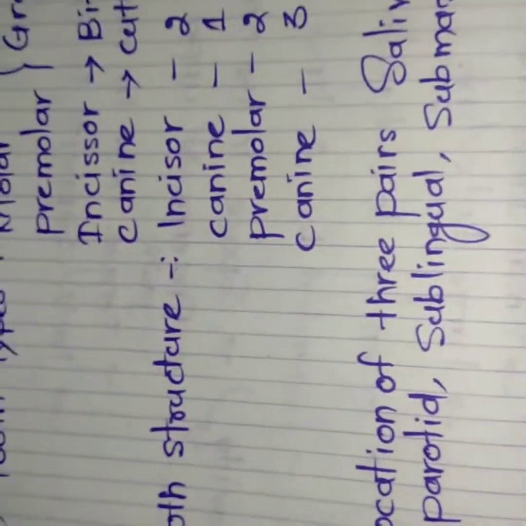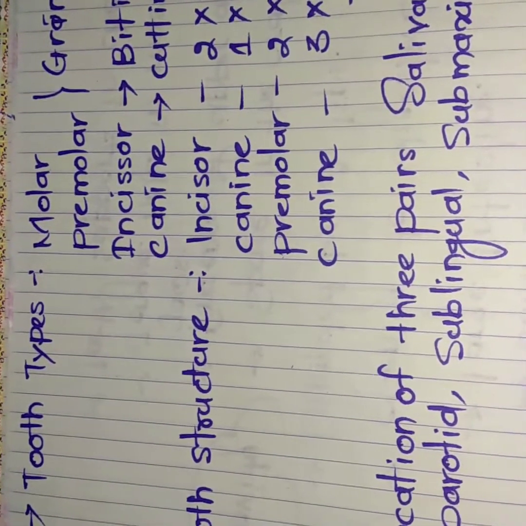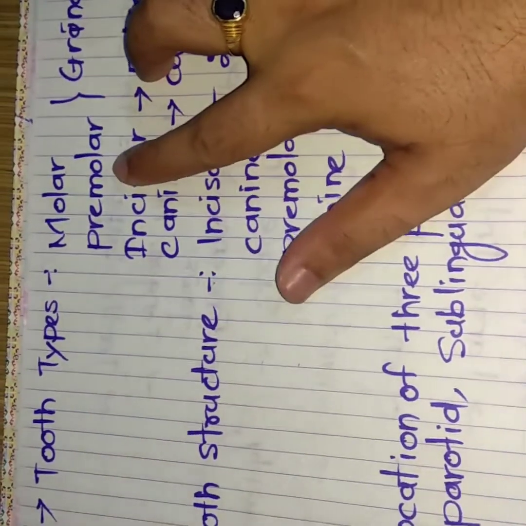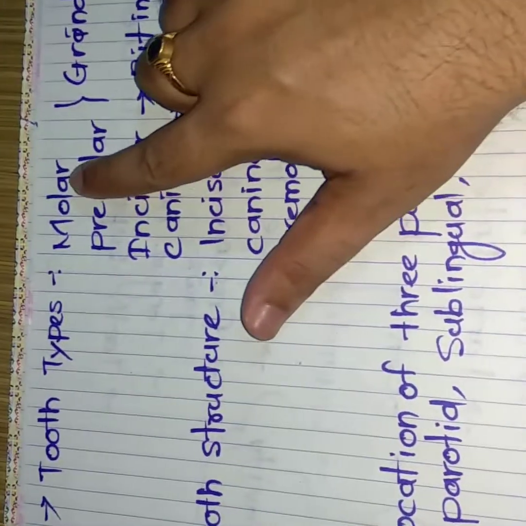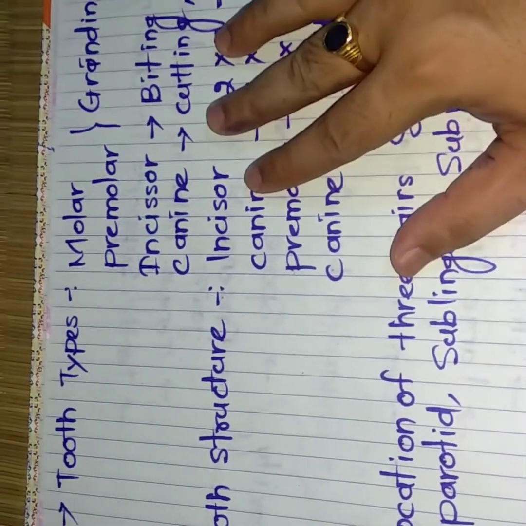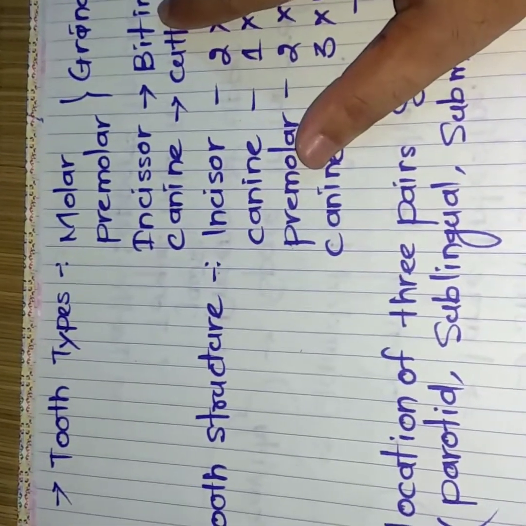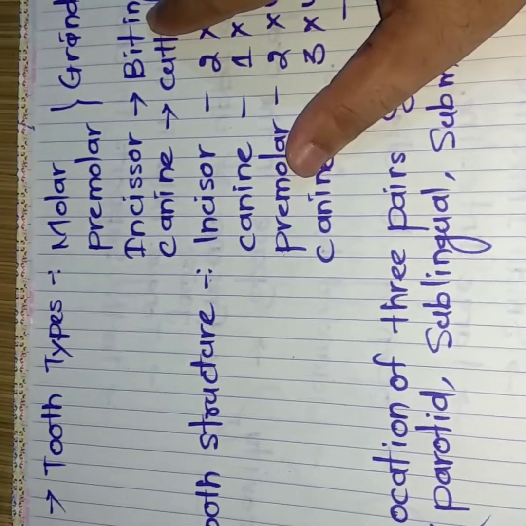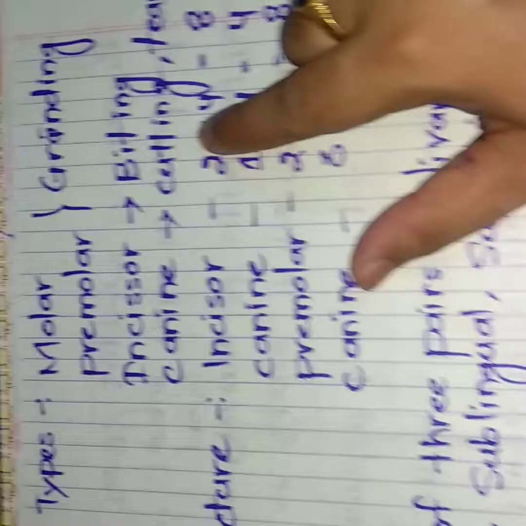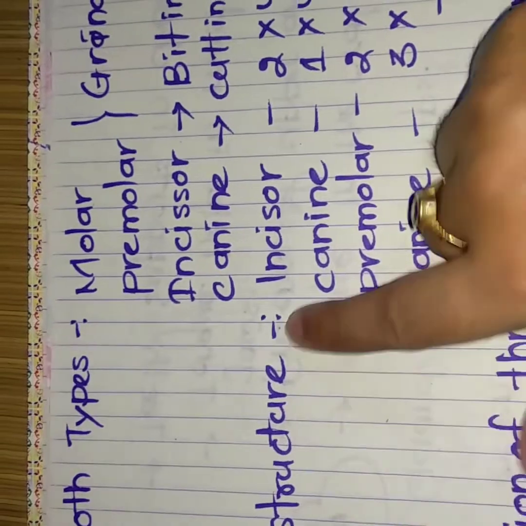Then come to the different types of teeth. Inside every human being's oral cavity, 4 different types of teeth are present. They are molar, premolar, incisor and canine. Both molar and premolar are known as the grinding teeth because they help in grinding the food materials. And incisor teeth are known as the biting teeth because they are present in front and help in biting. The canine teeth are known as cutting or tearing teeth. Clear? Then come to tooth structure.